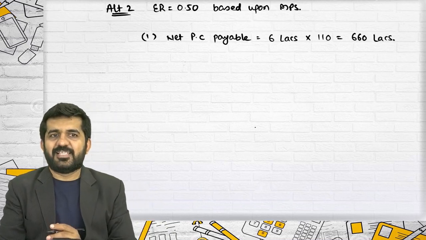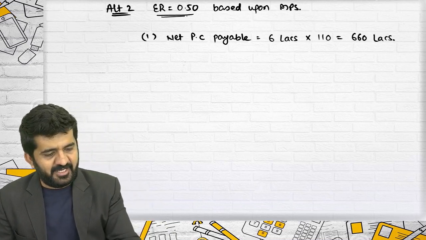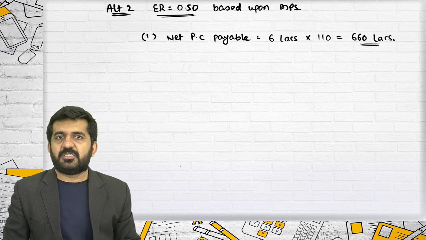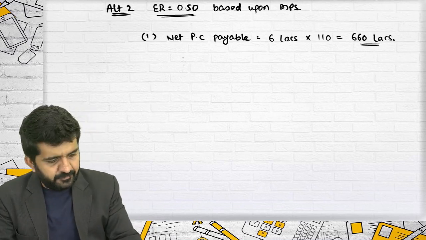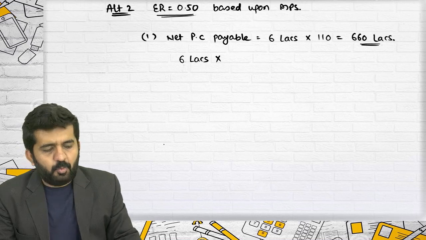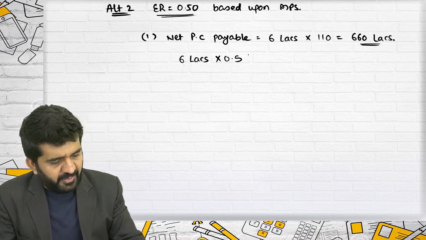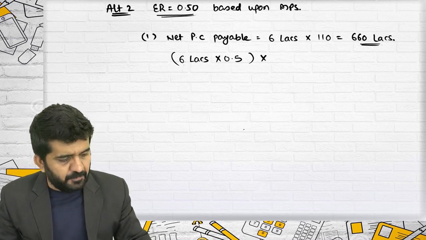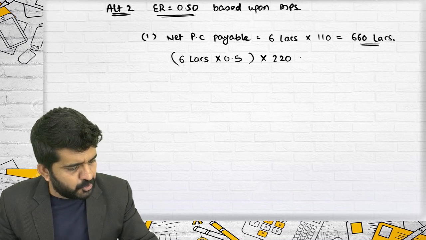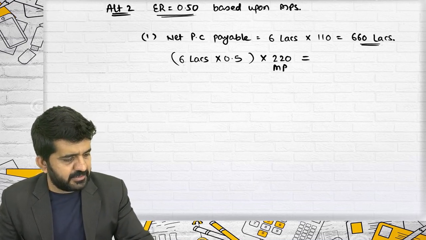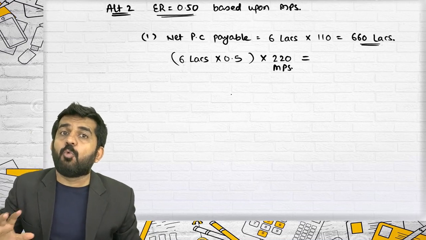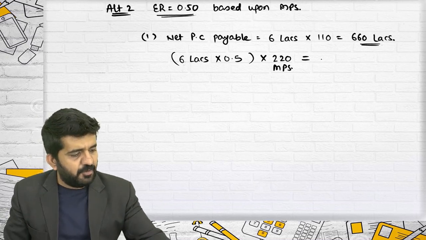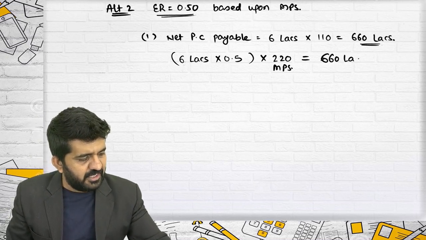Sir, we don't understand this. We are having an exchange ratio of 0.50. How are we giving them 660 lakh rupees? Try to concentrate. How many shares are they having? 6 lakhs. What exchange ratio are you giving? 0.5. So you are giving only 3 lakh shares of the purchasing company. What is the purchasing company's value? 220 market price. This is MPS. Find out what value you are giving to selling company shareholders. It will also be 660 lakhs.